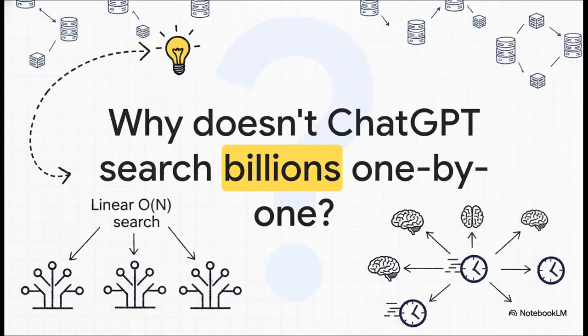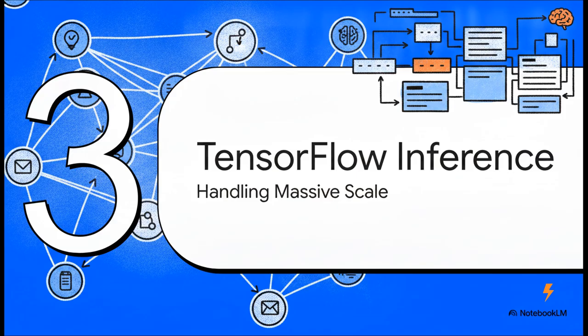I really want you to think about this in a real-world context. Why doesn't ChatGPT search billions of words one by one every single time you ask it a question, right? If an advanced AI had to use a linear O(n) search across its entire training dataset, it would take practically forever to answer a single prompt, and has to rely on vastly more efficient data architectures to retrieve that information instantly. Okay, moving on to part 3, TensorFlow and fast inference.